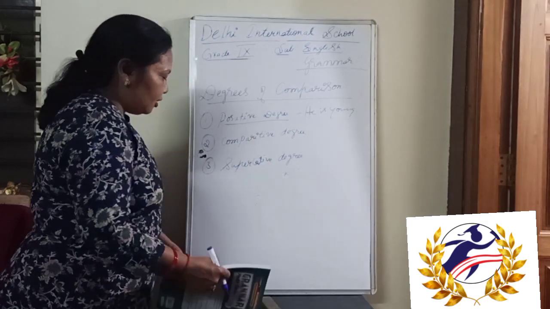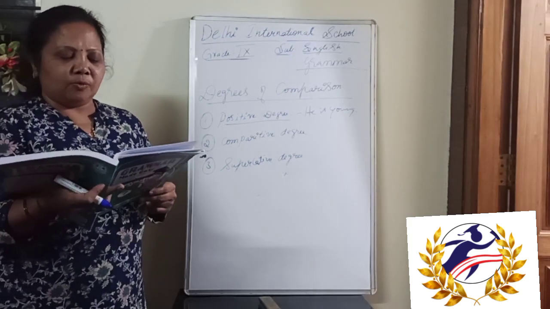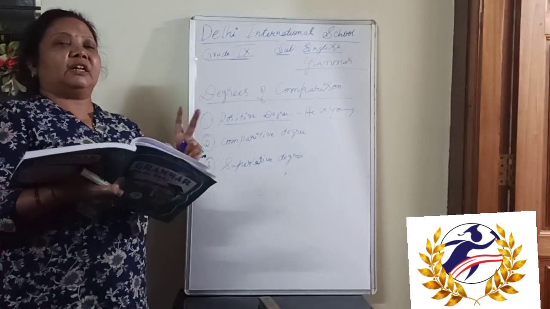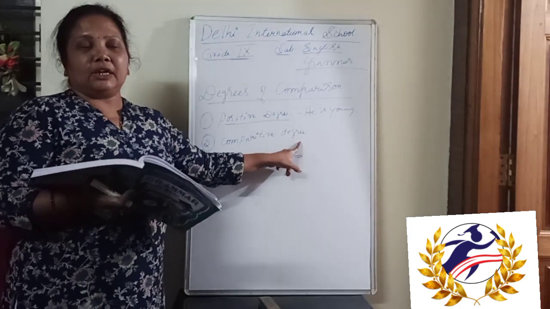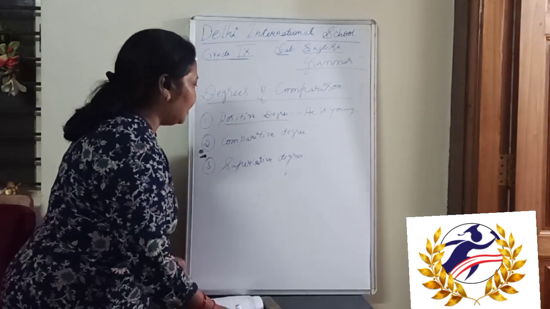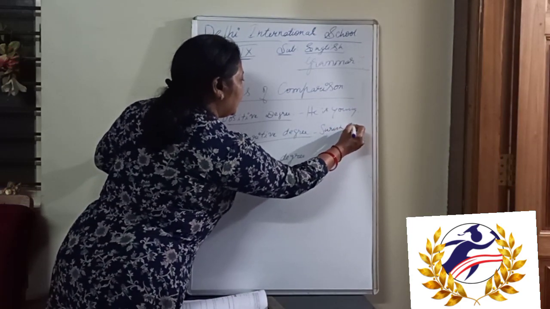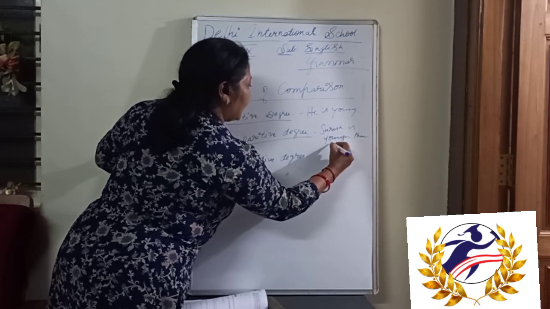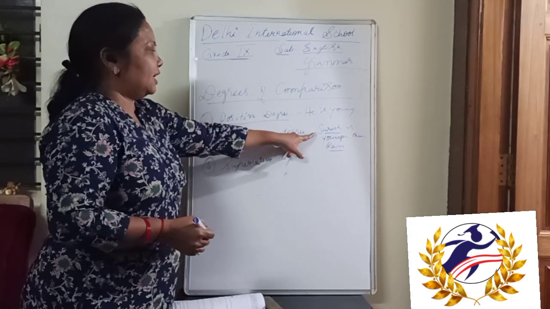Okay, so now going for the comparative degree. Comparative degree is used when two persons, two things, two directions, two places, when the comparison is made with the two, more than one, then comparative degree can be seen. For example, Suresh is younger than Ram. So here two persons we have found, Suresh and Ram.